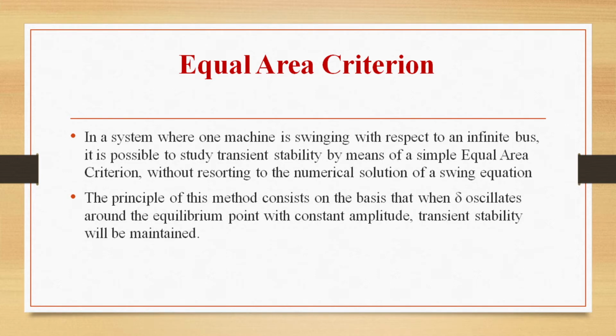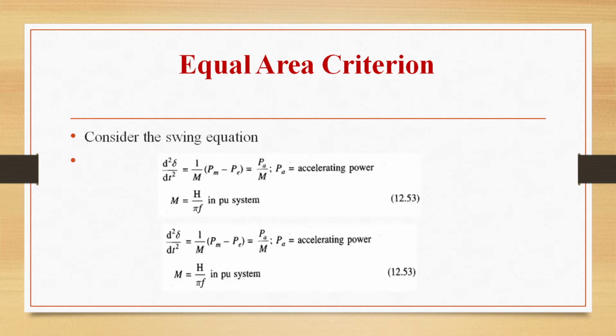So, we are considering the case of a machine swinging with respect to an infinite bus, and studying the transient stability with the help of this equal area criterion. The principle of this method is that when delta oscillates around the equilibrium point with constant amplitude, transient stability will be maintained. Delta is nothing but the angle here. So, when delta oscillates around the equilibrium point with a constant amplitude, transient stability will be maintained.